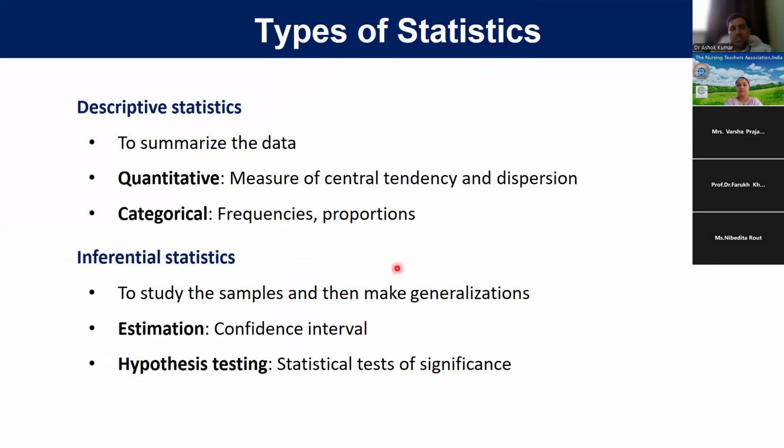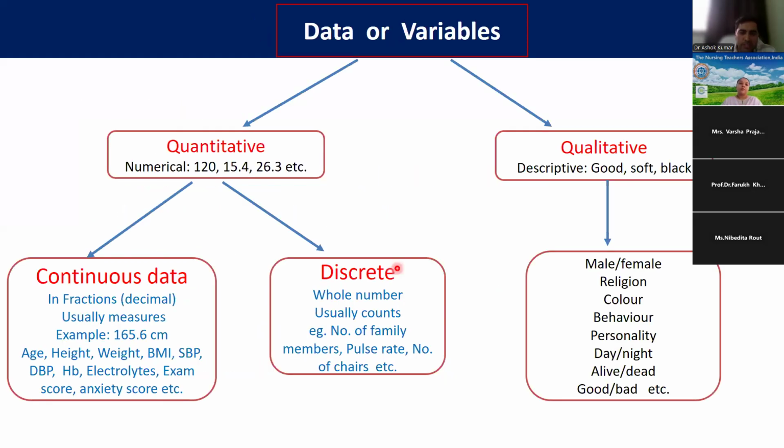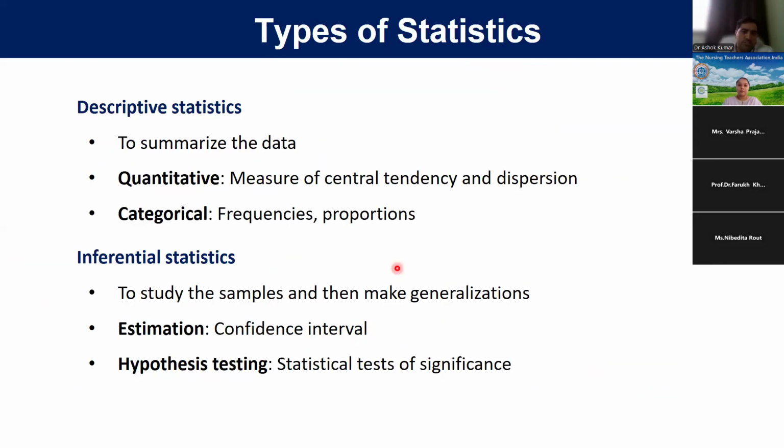So now types of statistics. It's mainly 2 types: descriptive statistics and inferential statistics. So first you have to remember this slide, then we can move on. Basically statistics is of 2 types: descriptive statistics and inferential statistics. Today we will discuss descriptive statistics. Tomorrow we will discuss inferential statistics. Types of tests, t-test, chi-square test. Have you heard these names? These are in inferential statistics.